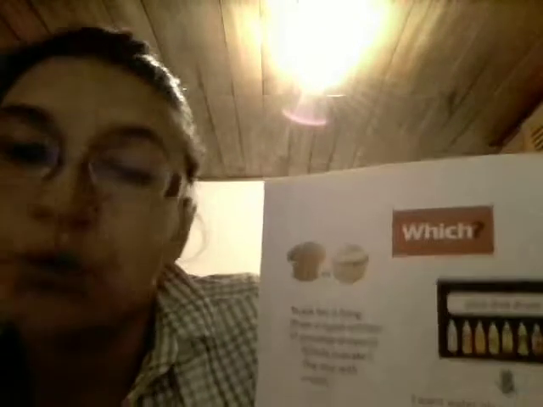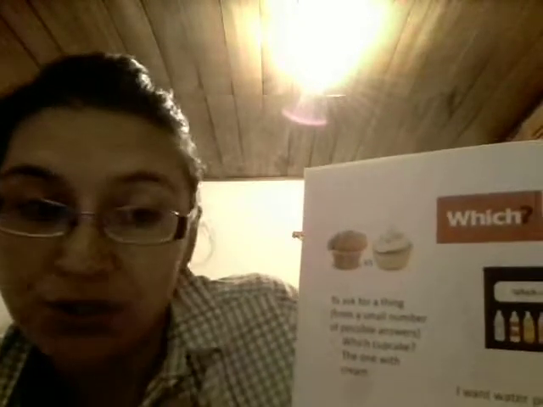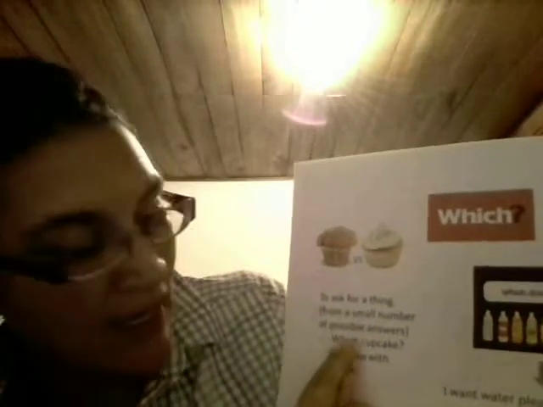Okay, we use the word which to ask for a thing, but from a small number of possible answers. For example, we have two cupcakes, one with cream and the other one without cream. And the question can be, which cupcake, the one with cream or the one without cream? So we have two possible answers.